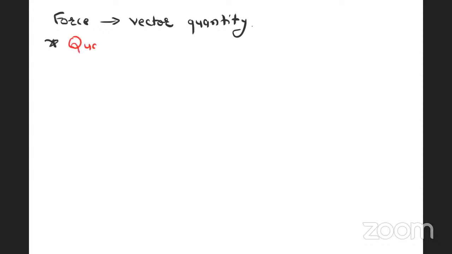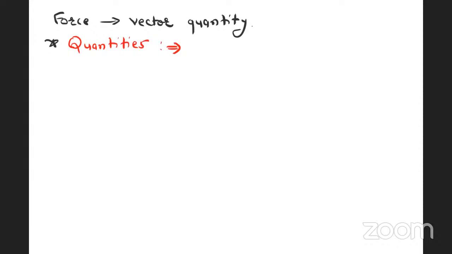Now this force is a vector quantity. Force is a vector quantity. I hope everyone knows about vector quantities. What is the meaning of vector quantity? That everyone knows, I hope. Now, what are the different quantities? Firstly, we will define quantities. What are the quantities in engineering mechanics? We will define the different types of quantities that we are going to see in engineering mechanics.